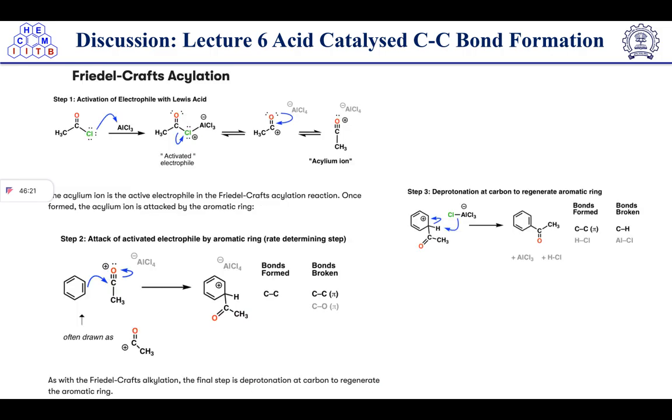Now talking about the Friedel-Crafts acylation reaction, in this case also the intermediate will be the same. Activation will take place, activated electrophile will be there, then carbocation generation will take place. But this time the carbocation is at the carbonyl carbon, right? So this will form the acylium ion like this. So in this case acylium ion formation takes place, and in Friedel-Crafts alkylation carbocation formation takes place, right?